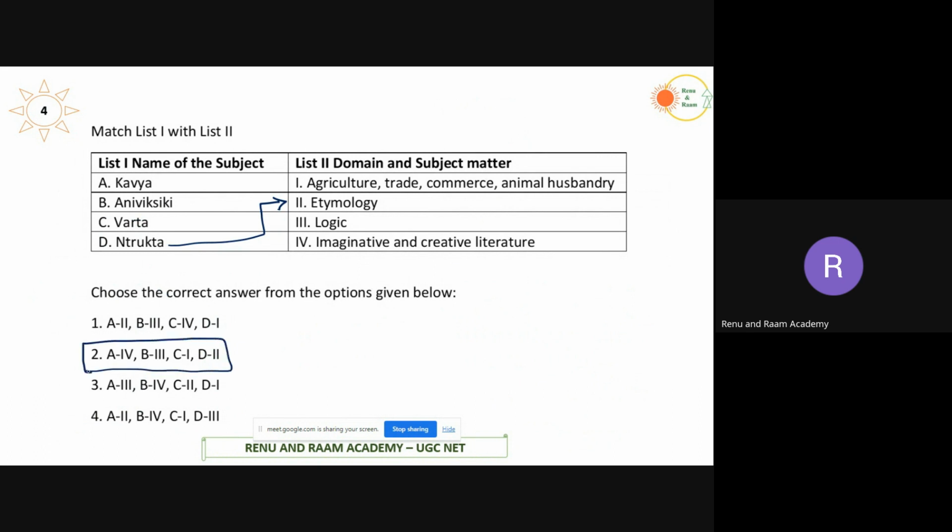Coming to the next one, Kavya. Kavya is nothing but a form of poetry or prose, or you write something, that is Kavya. So imaginative and creative literature is called Kavya. And Varta is actually a trade. So any agriculture, trade, commerce or animal husbandry is called Varta. And Anivishiki is logic. Okay? I'm sorry for the pronunciation, but it is logic here.